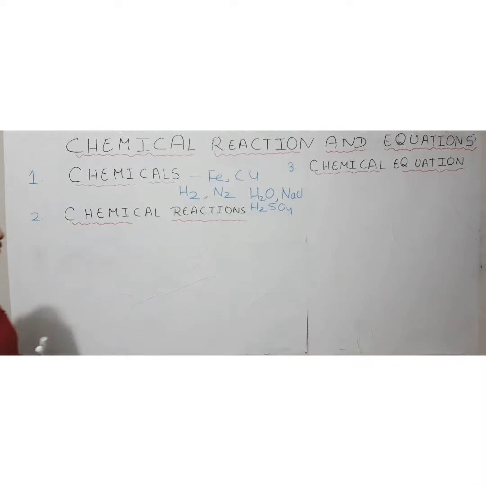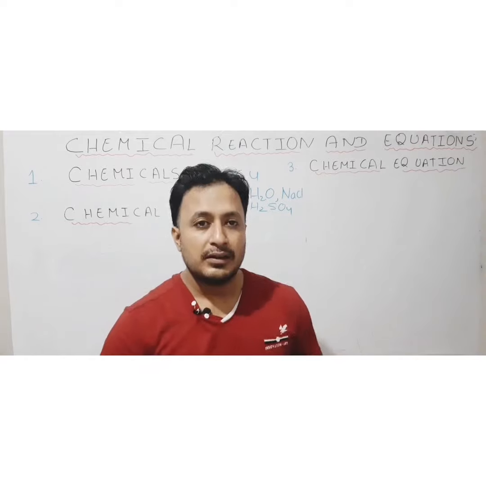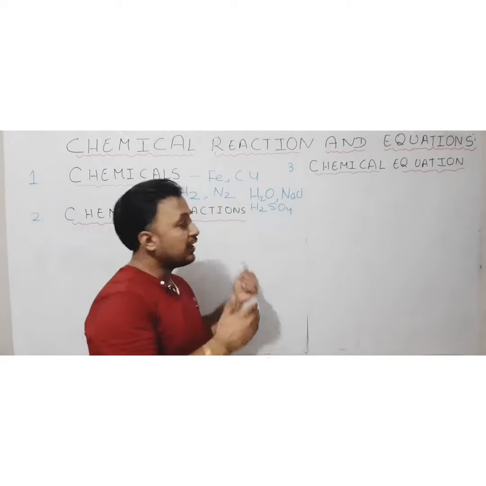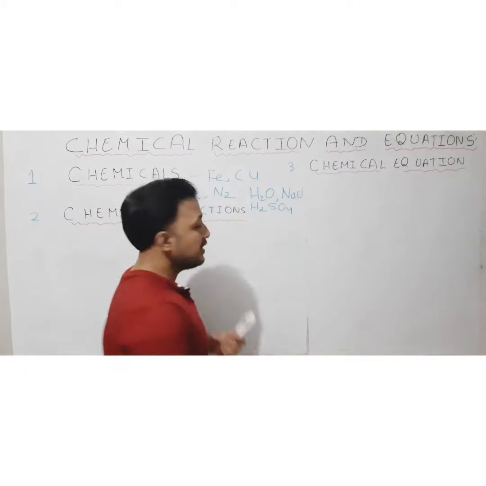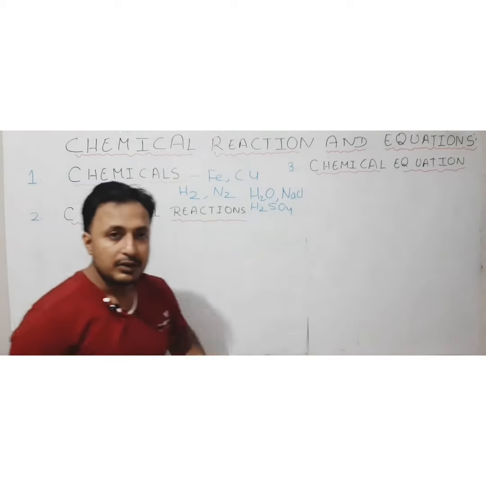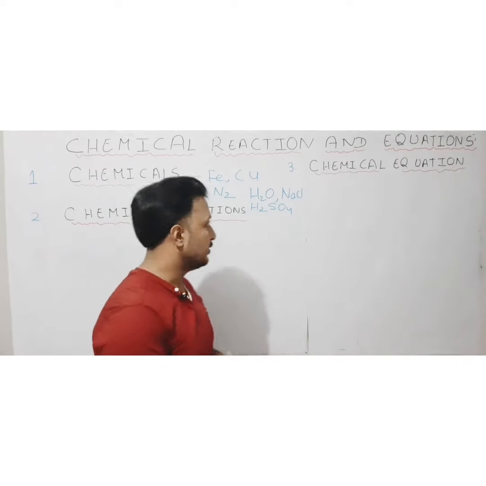Then some other chemicals like H2SO4, a kind of acid, sulfuric acid. All these are chemicals. So basically when they are participating in any process, they are going to change, which will result in a change in their atomic structure or in their molecular structure during that process. So they are said to be chemicals. Okay, so that is the meaning of chemicals. Chemicals can be elements, molecules, compounds, anything.